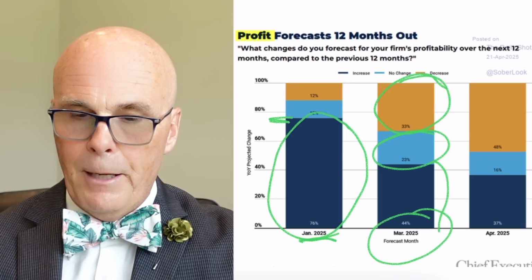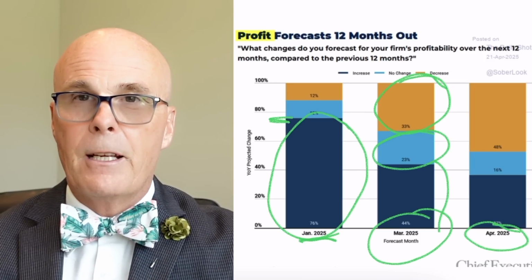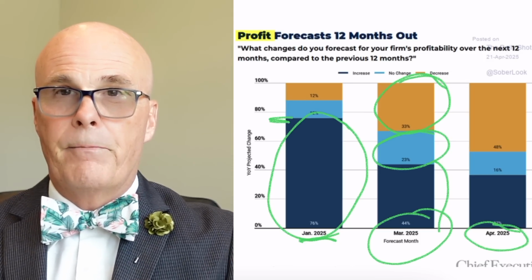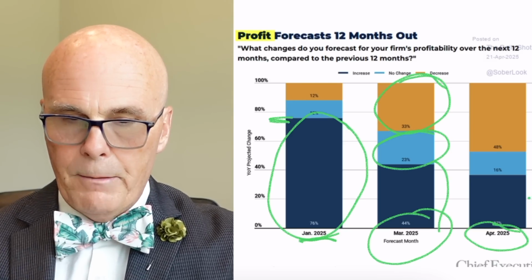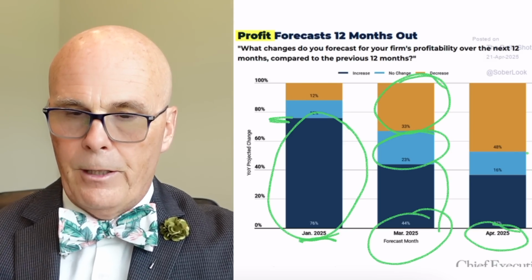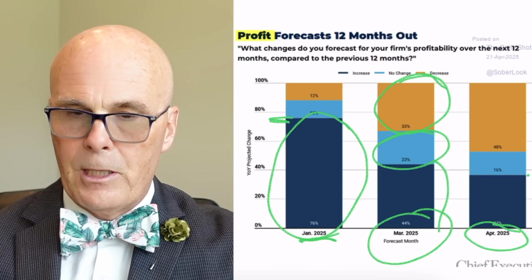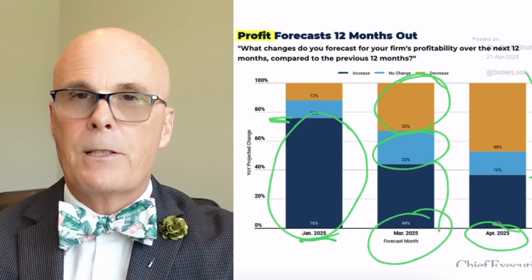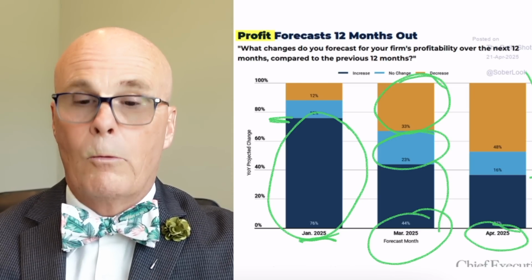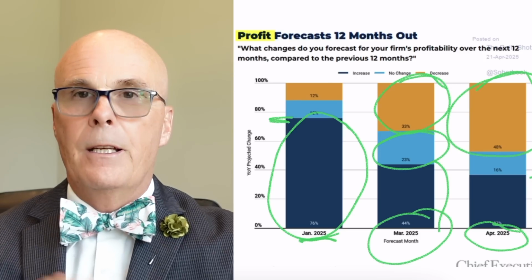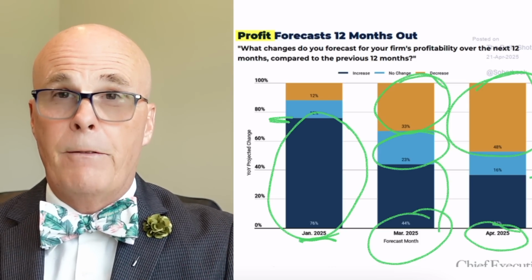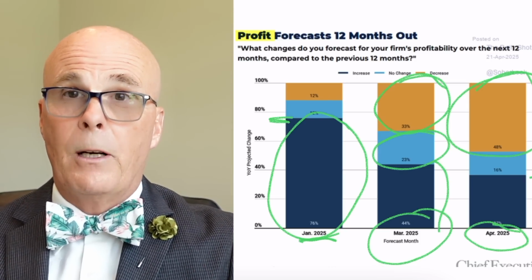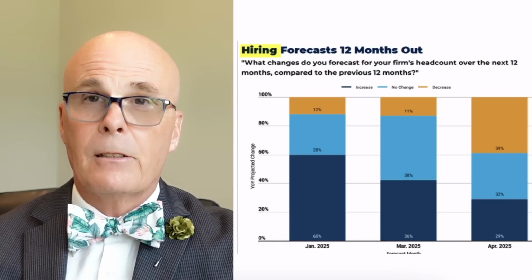We'll take a look at April. So right now, the most recent survey shows that they're actually quite bearish on the economy, with well over 50%, close to 60% of the respondents saying that things are going to be the same or worse. In fact, the biggest category is chief executive officers representing companies in the S&P 500 who are bearish about their profitability going forward. And you guys, by the way, know why that is. So let's take a look at what that leads into.